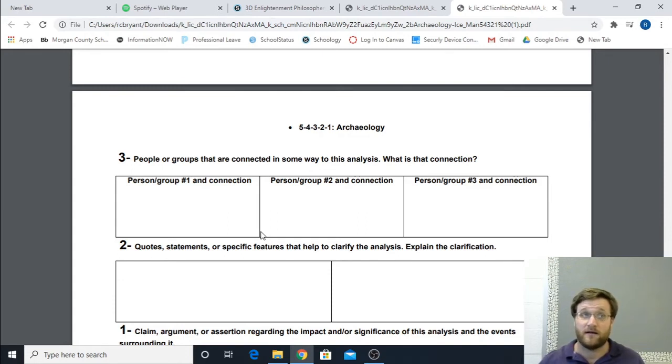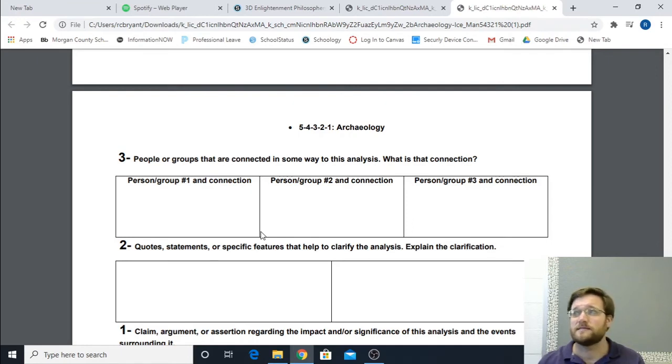So remember, our analysis is the discovery of Otzi the Iceman. Which quotes could you pull directly from the text that give you the greatest understanding of what you're talking about? So I'm going to roll back to the other one, the Enlightenment period.